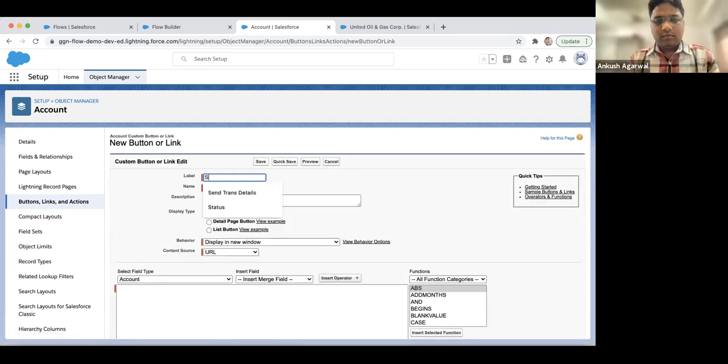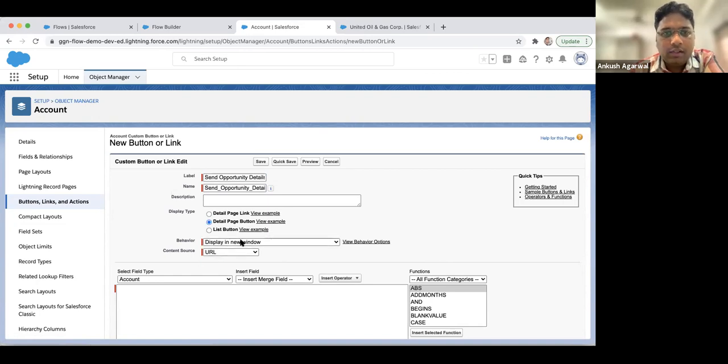Okay, so send opportunity details. Okay, because we'll be fetching all the opportunity details for that account. So then for the detail page button, we have to select this second option over here.